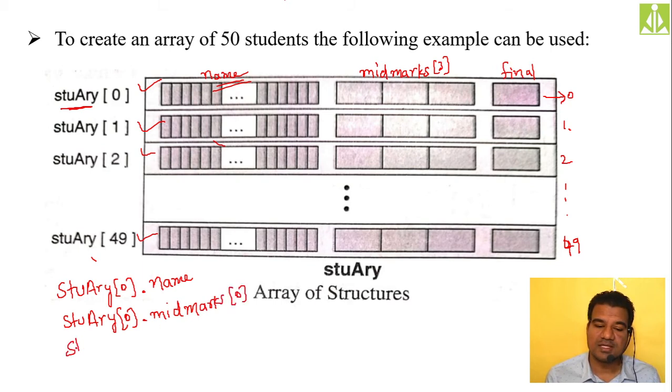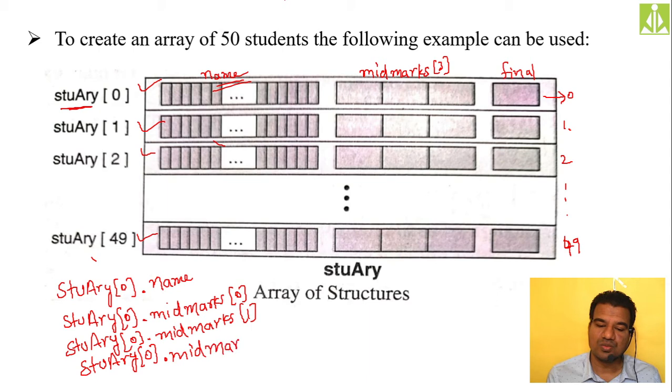Likewise, how do you access the second mid marks of the first student? First student dot mid marks of 1. How do you access the third mid marks? Student array of 0 dot mid marks of 2.